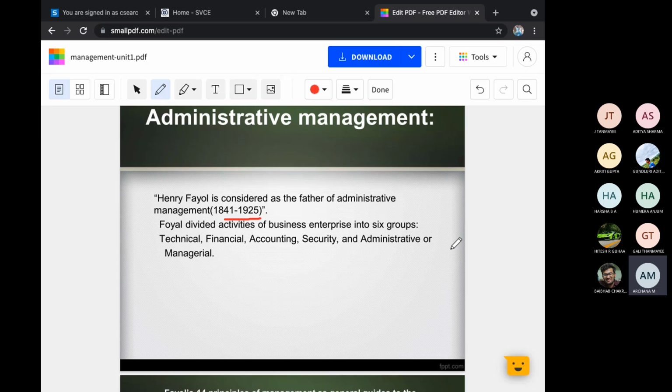Okay, for each group there will be a different manager to take care of that. Technical manager for technical purpose, financial purpose, that is HR will be there for financial, accounting is entirely different. Accounting is for the whole company. Financial is for particular employees. Then security, what I told you. Okay. Then administration, overall taking care of the entire thing. Okay. So he divided into 6 groups.